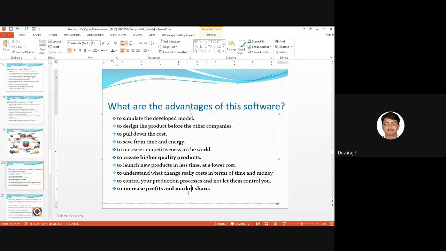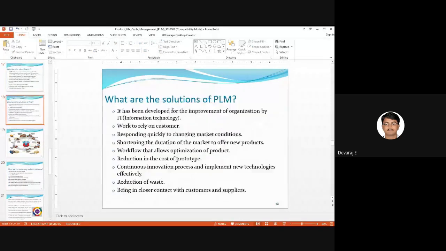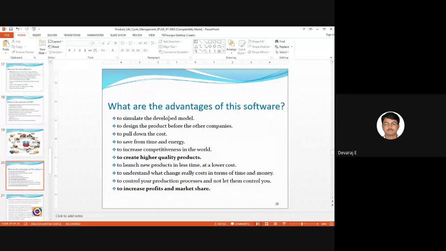All the companies in the world will be trying to increase the profit as well as the market share. You can increase profit and market share easily by using software. If you have software in your company, it will be easy to complete these tasks: to reduce the cost, to save time and energy, to get new technology or a new product into the market, and to increase the profit. We can achieve all these advantages by using software.